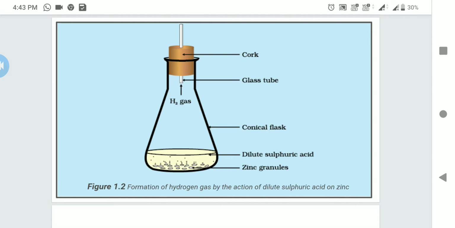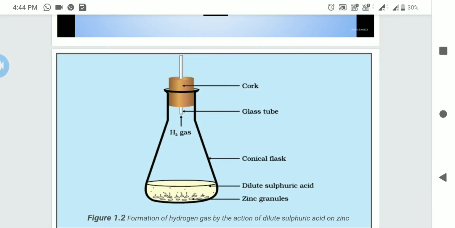So what happens is, when zinc granules are taken in the conical flask and sulfuric acid is added, and the flask is fitted with a one-hole rubber cork containing a glass tube, then within a few minutes the reaction starts. Zinc reacts with sulfuric acid and forms zinc sulfate.